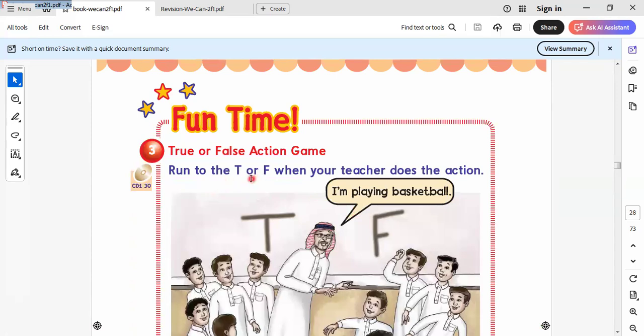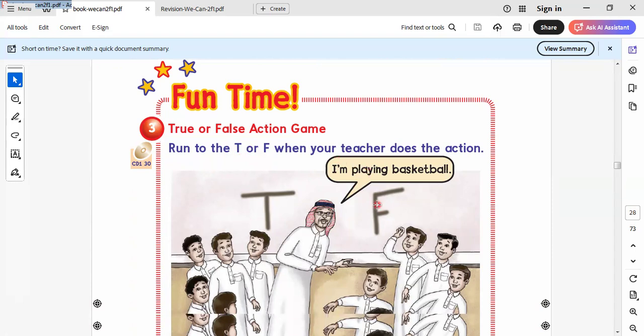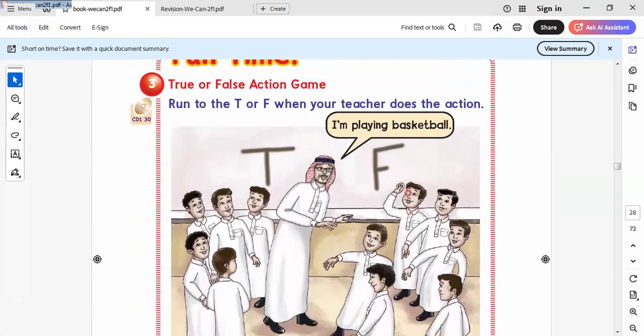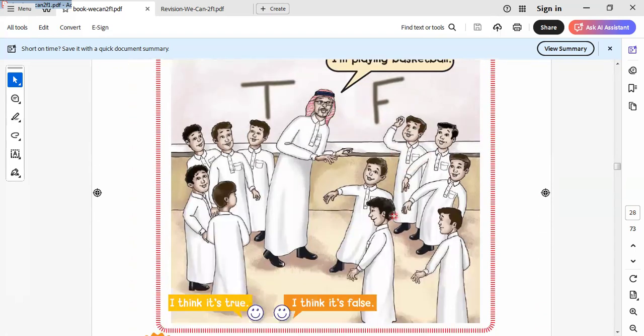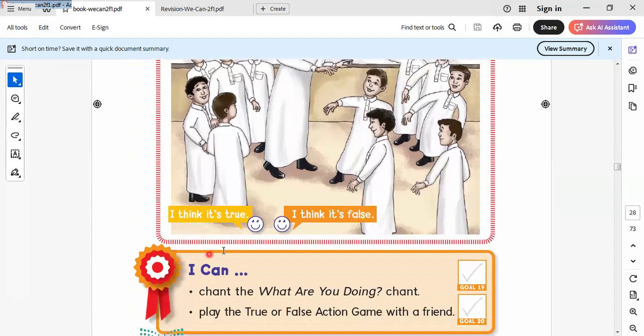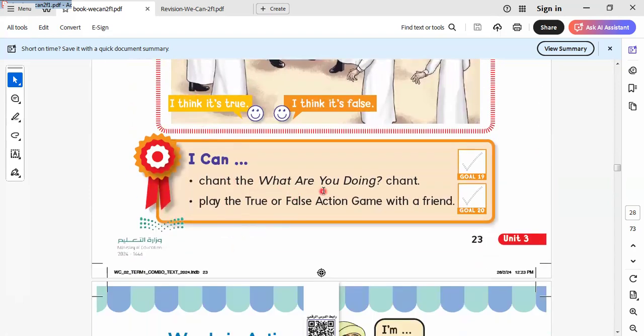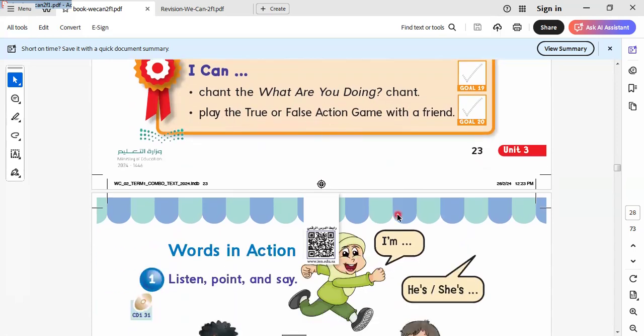Here is the run to letter F. Here is true or false. I'm playing basketball. Is there a basketball here? No, it's false. I think it's false. I think it's true. I can change. What are you doing? Play the true or false action.